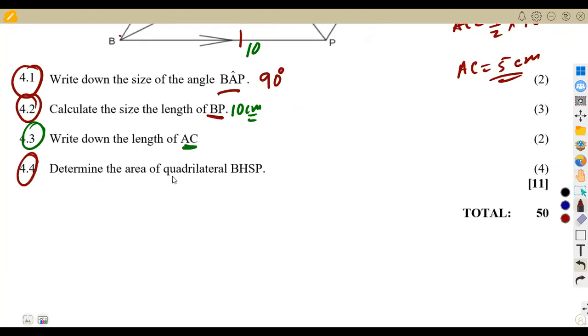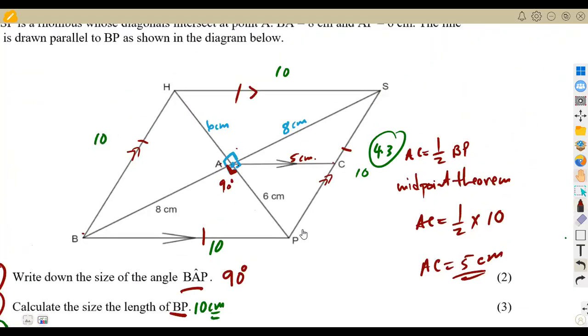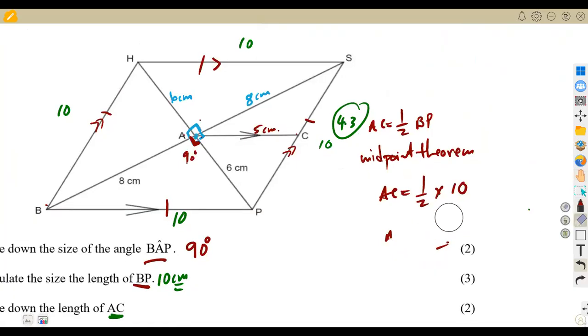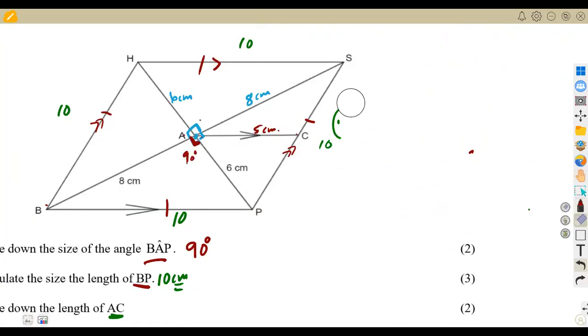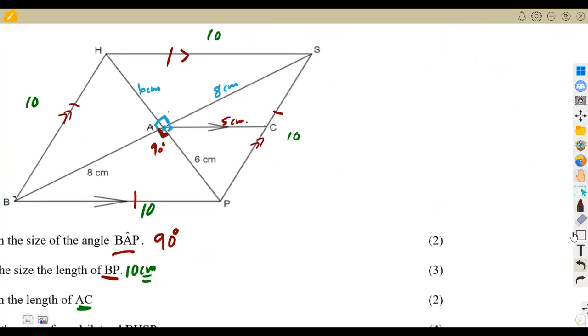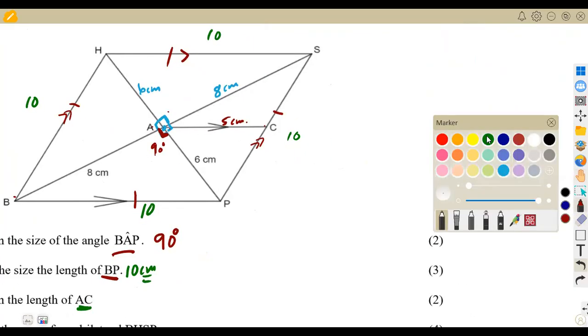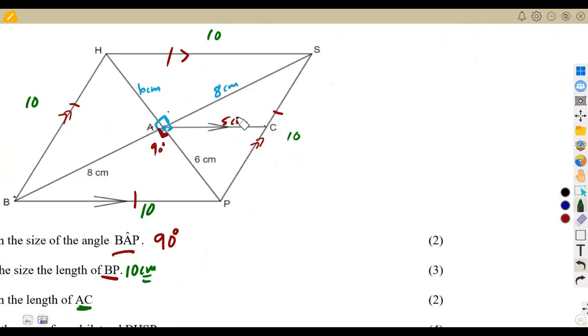And 4.4, determine the area of the quadrilateral BHSP, which is the area of a rhombus in this case. How do you calculate the area of a rhombus? There are so many ways that you can do this, guys. I'm just going to explain one or two so that you'll be able to be with me in the calculation.